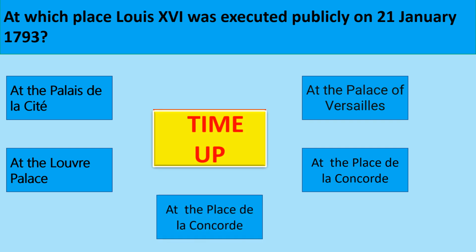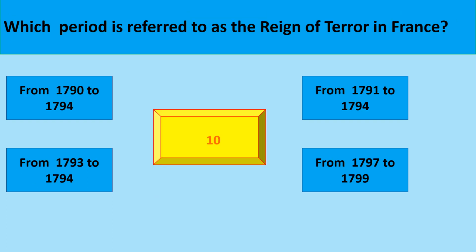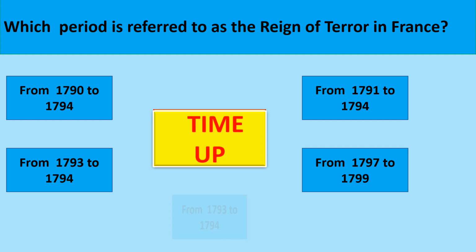At the Place de la Concorde. Which period is referred to as Reign of Terror in France? The correct option is from 1793 to 1794.